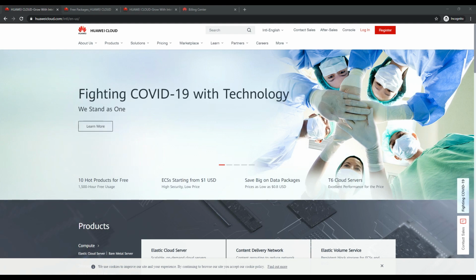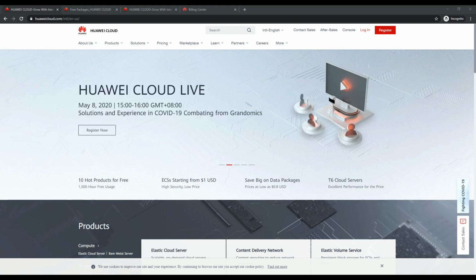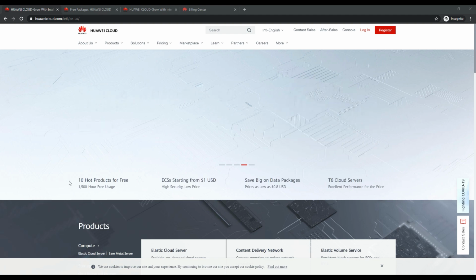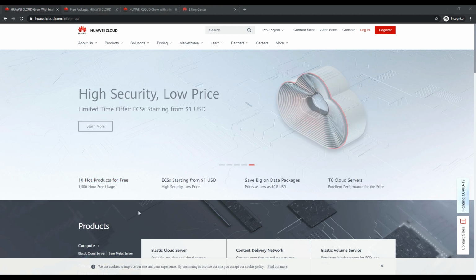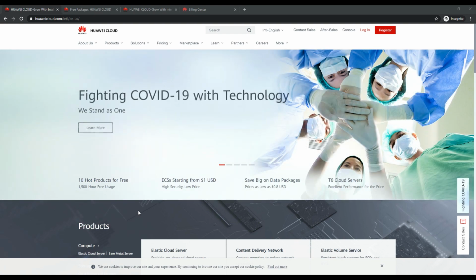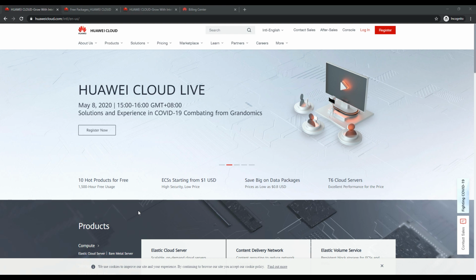I have been utilizing this for the last 2-3 months and exploring more and more, and they have a very generous free tier. I can say they have the best free tier I have ever found on any public cloud platform. I don't know how long this will work, but if you are looking for a powerful VM to use and learn on for any purpose, consider Huawei Cloud as an option, because they now have a presence in most of the global regions and geographies.